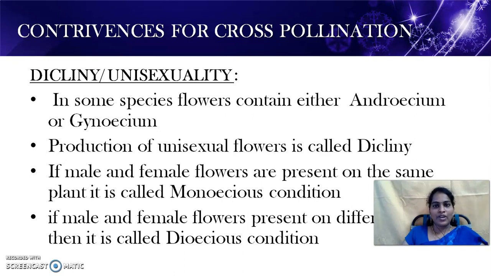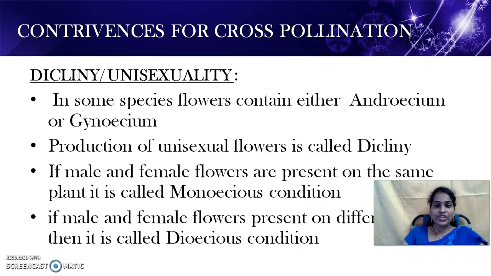The main important contrivance for cross-pollination is unisexuality or diclinism. The production of unisexual flowers is called diclinism. What are unisexual flowers? They contain only one sex organ, either male or female. The flowers may be either male flowers or female flowers. If the plant produces only one type of flower, then it is called unisexual. This condition is called unisexuality or diclinism.